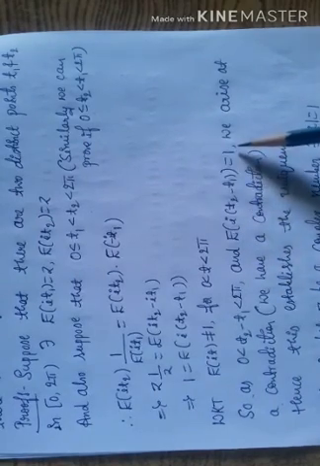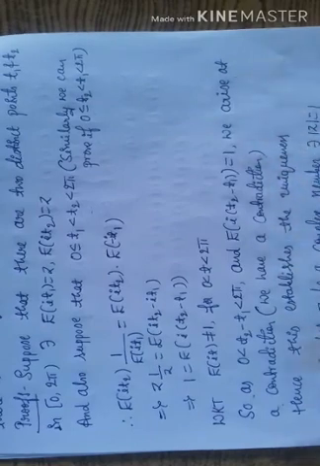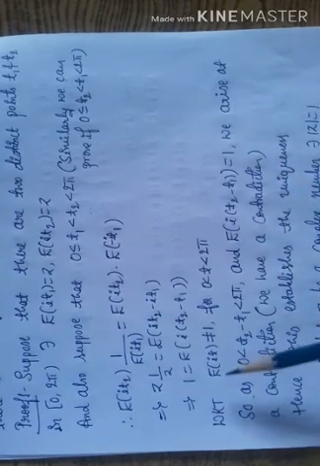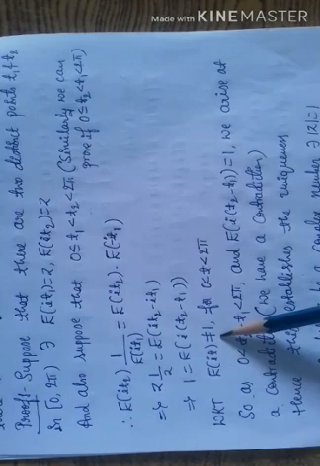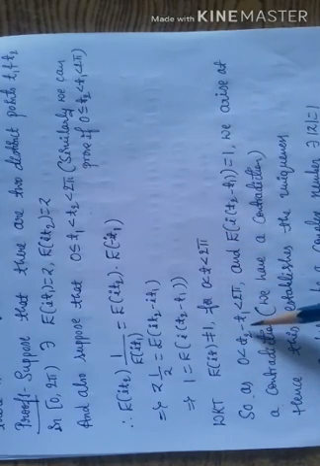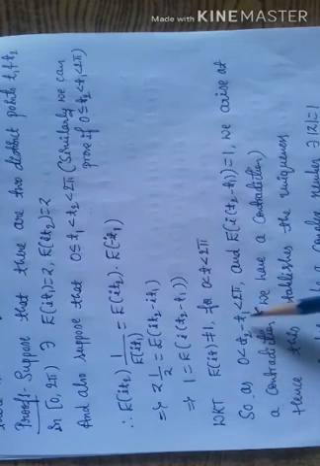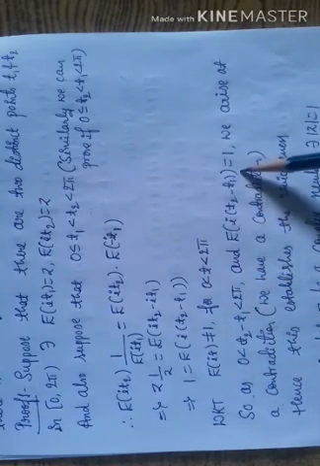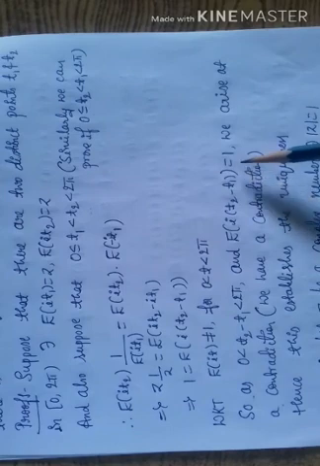is equal to 1, we arrive at a contradiction, because we know that e of it is not equal to 1 when t lies between 0 and 2π. Similarly, t2 minus t1 also lies between 0 and 2π, so this value is not equal to 1. But we get e of i(t2 minus t1) equal to 1.